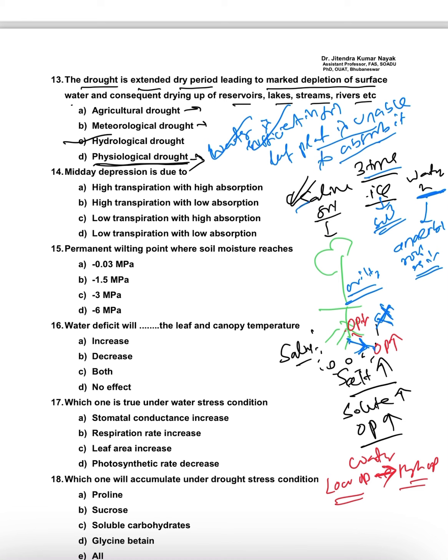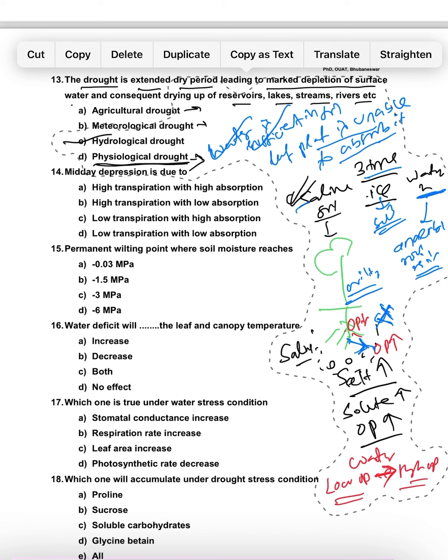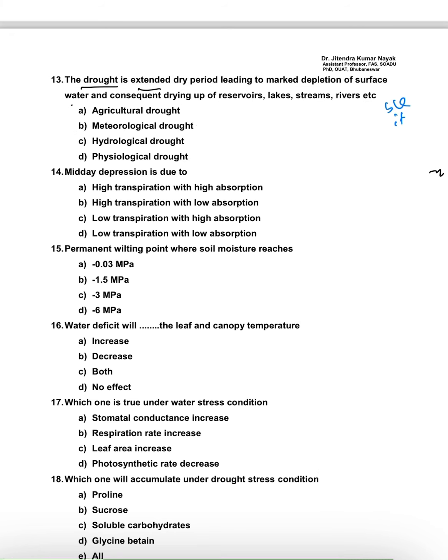Okay, then next, let us erase all these things so that it will be easy for us to explain the next question. The next question is midday depression. So what does midday depression mean?